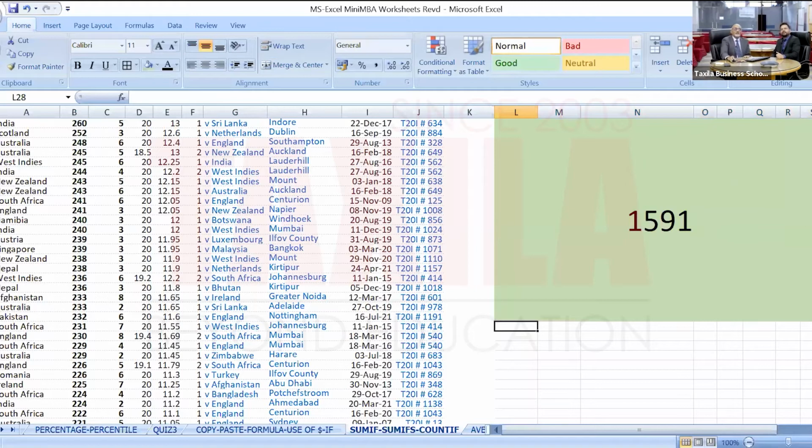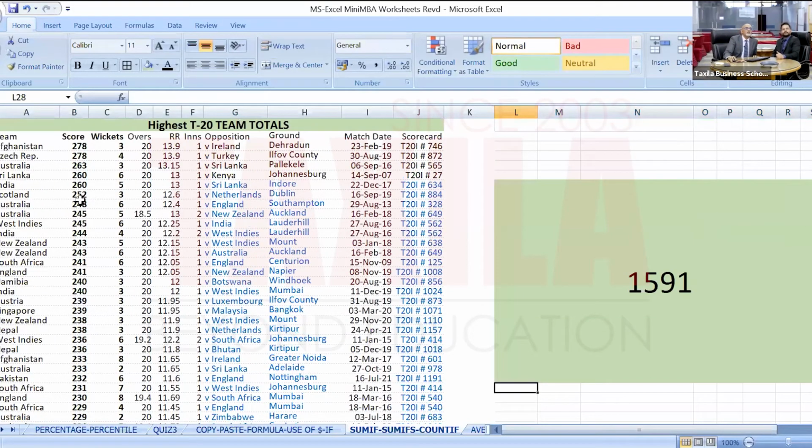1,591. That is the sum of total scores. So we can cross check here. More than 250 is right from Scotland, India, Sri Lanka, Australia, Czech, and Afghanistan. And this sum is 1,591. And you can check the sum over the bottom.